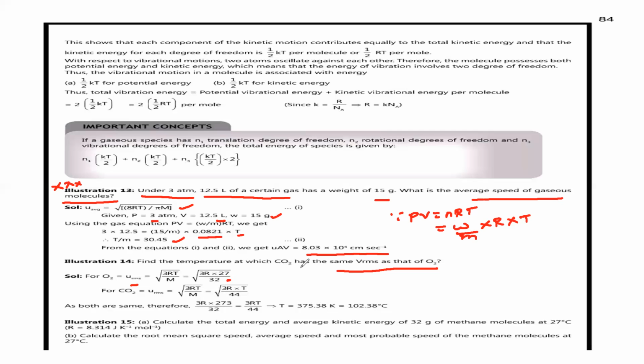Find the temperature at which carbon dioxide has the same RMS velocity as that of oxygen. We assume oxygen is at 273 kelvins. Now for carbon dioxide, at the same RMS velocity, we have to take 375.38 kelvin. So the temperature at which the RMS velocity of carbon dioxide will be the same as that of oxygen is 375.38 kelvins, or 102.38 degrees C. Next question.